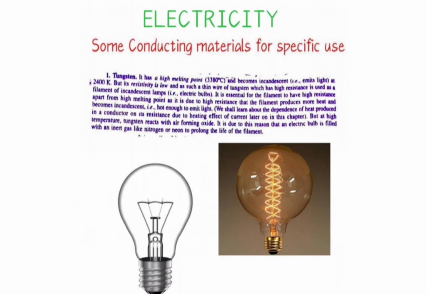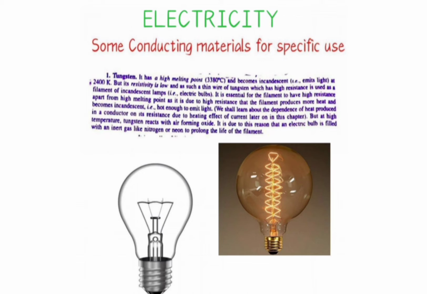Tungsten is an element. I think in the second chapter of your chemistry, periodic classification of elements, you have studied about some elements, and tungsten is one of the elements, and it belongs to the category of metals.